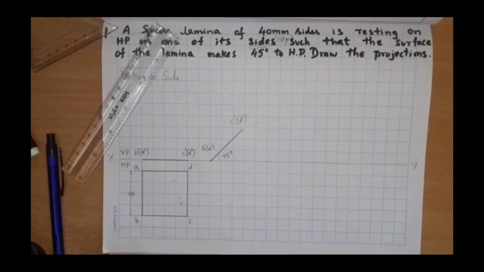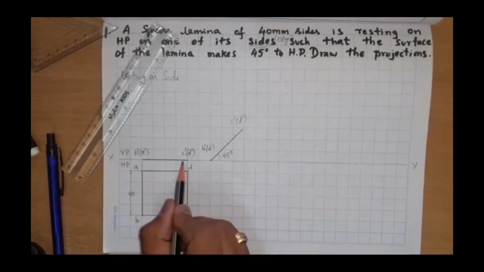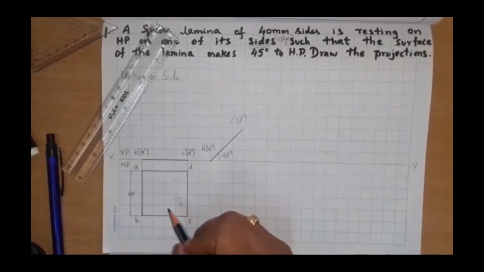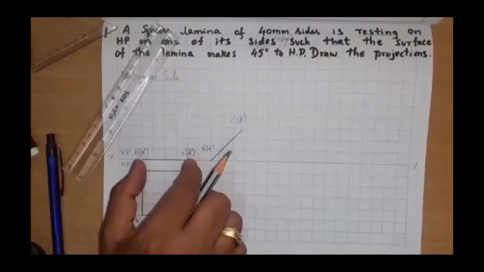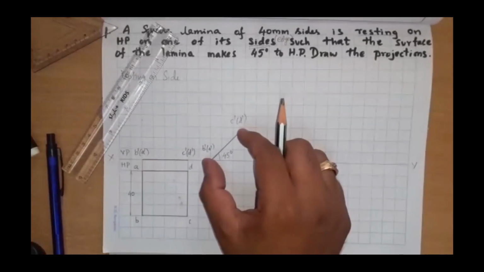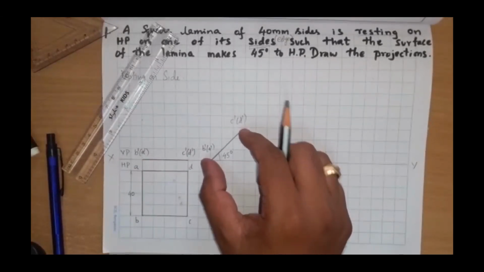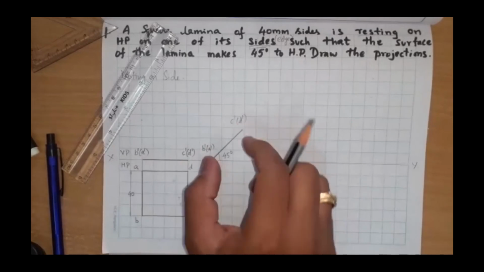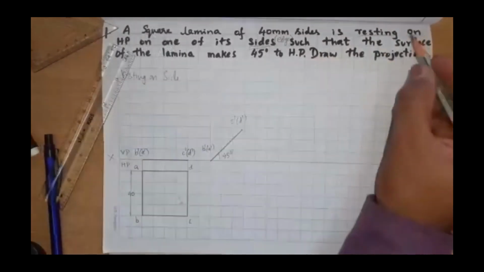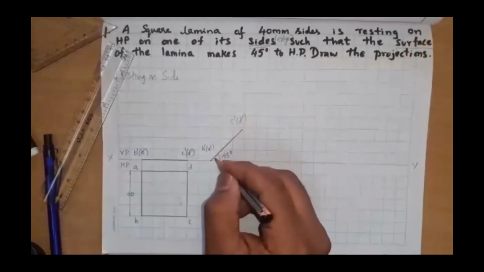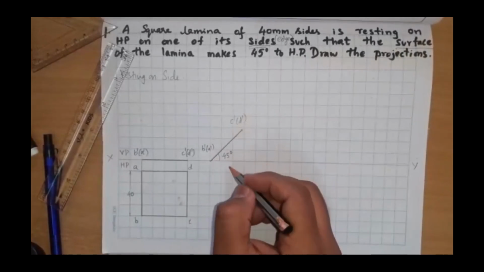Yes, sir. I have shifted this front view to the new position. Same length 40 mm, I am shifting it to the new position. Why? If you shift this line, that line represents the surface. This whole surface is inclined in this line to HP. I have made it.